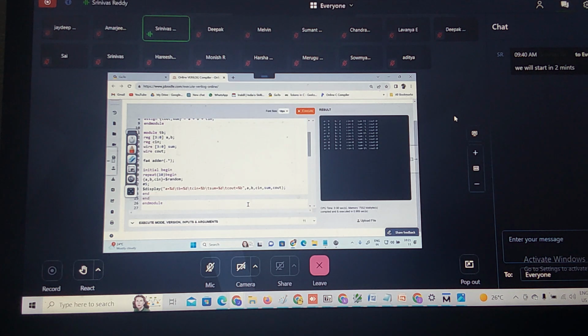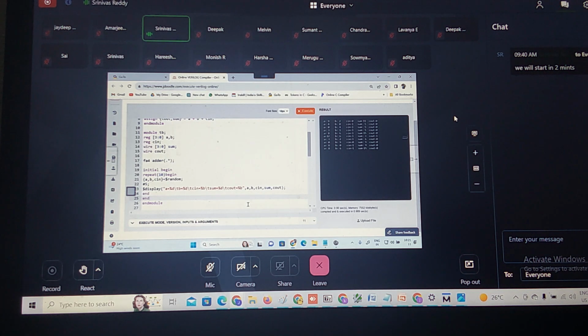Subtrahend is 4. 0 plus 4, Cin is 1, so the result will be 5. 3 plus 1 plus 1 is 5. Again, 8 plus 6 is 14, 14 plus 1 is 15. 12 plus 6 means 18, and 18 plus 1 means 19.